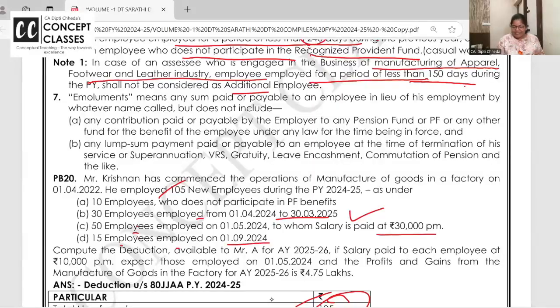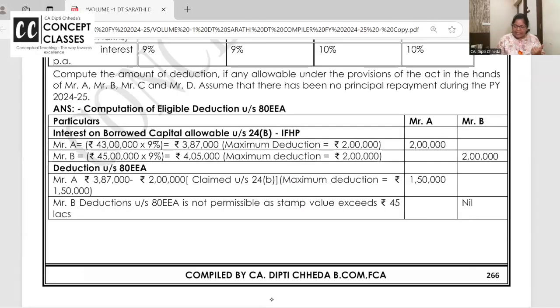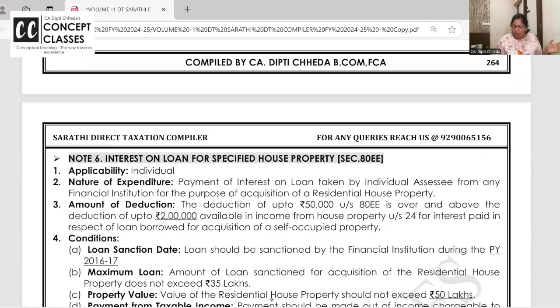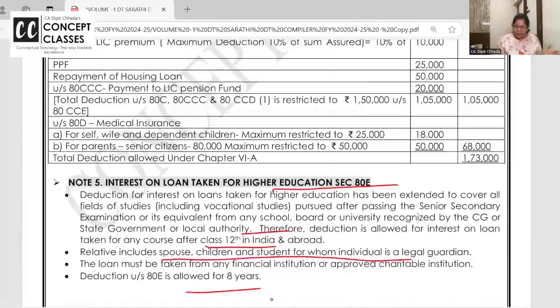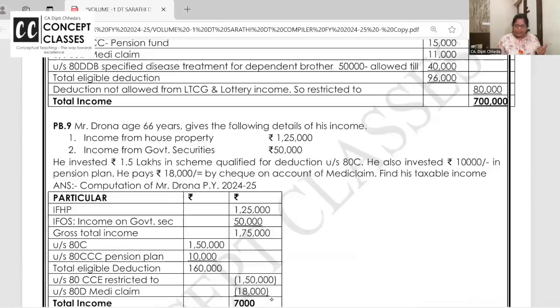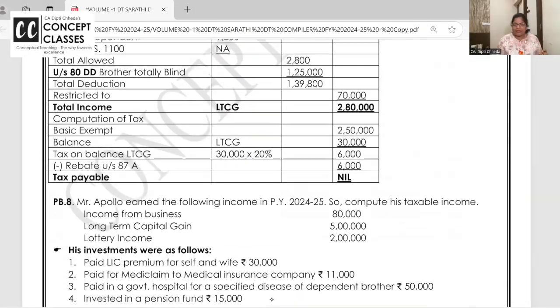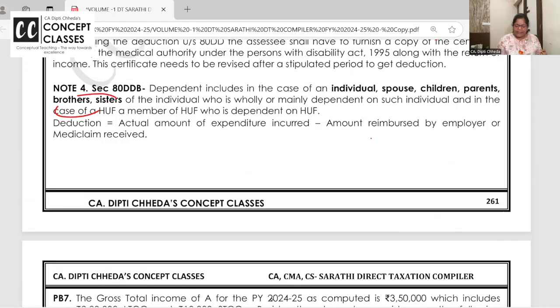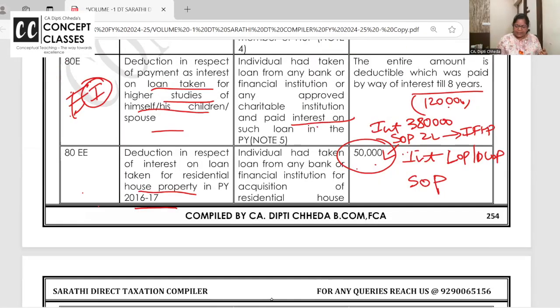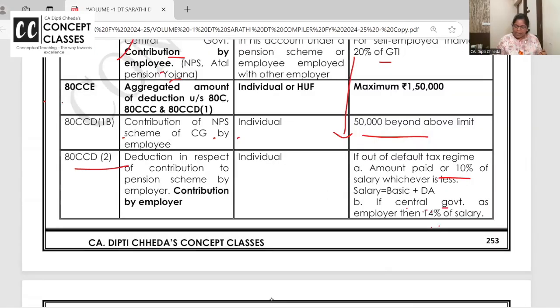That's all for this. Now come back to the beginning of the chapter, dear students. No deductions are allowed from long-term capital gain, short-term capital gain, and casual incomes. Non-residents also get very limited deductions, like I told you, 80TTA and all. Now what I want to say is, yeah.